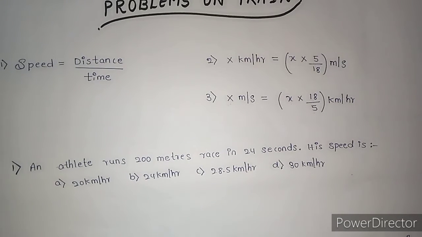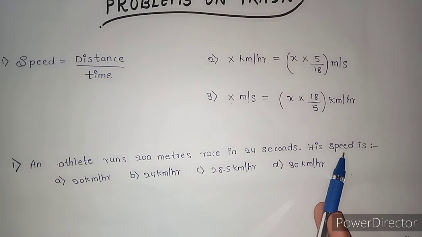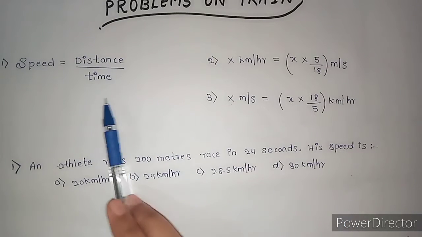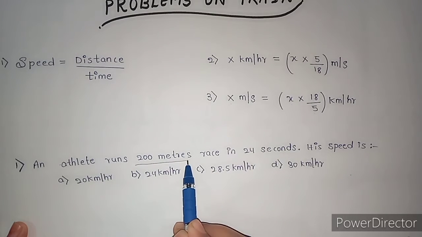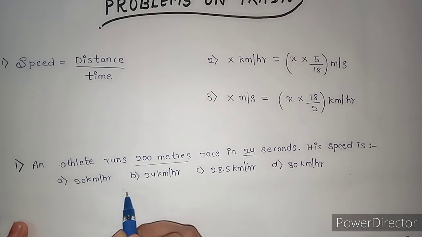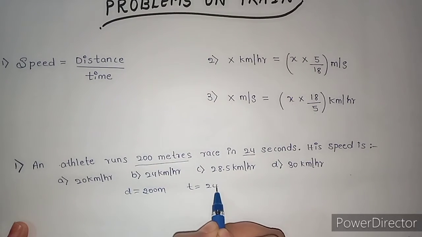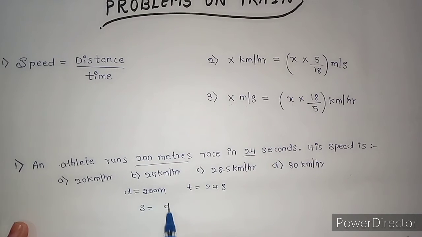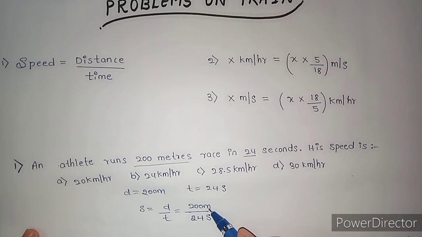First one, an athlete runs a 200-meter race in 24 seconds. His speed is, now we need to find the speed. As you all know, speed is distance by time. Here distance is 200 meter and time is 24 seconds. What is speed? Speed is distance by time, 200 meter by 24 second. Now see, this is in the form of meter per second.